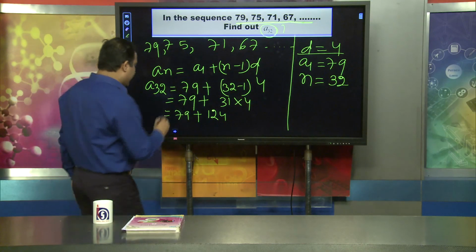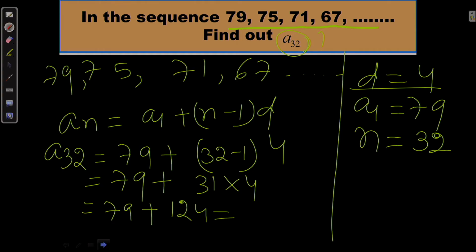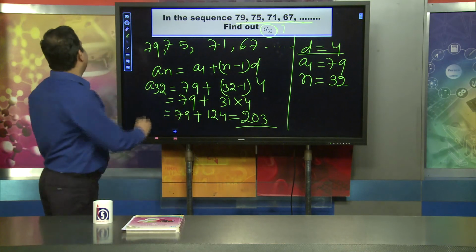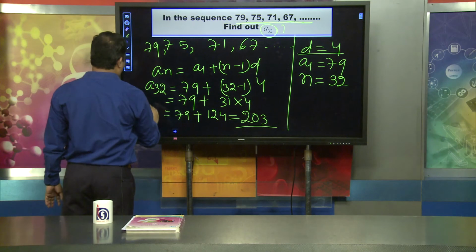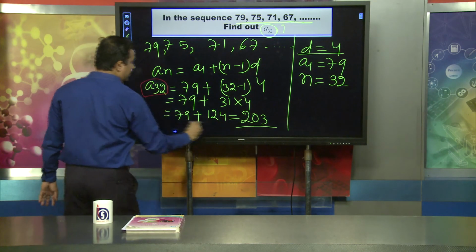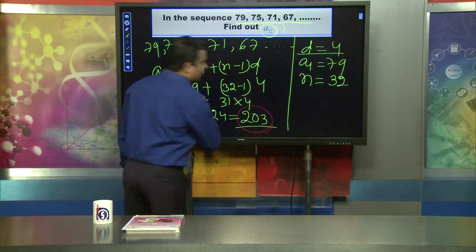Again we add the two numbers, 79 plus 124, and you will get 203. That number is 203. That means very simply I can say the value of A32 is 203.